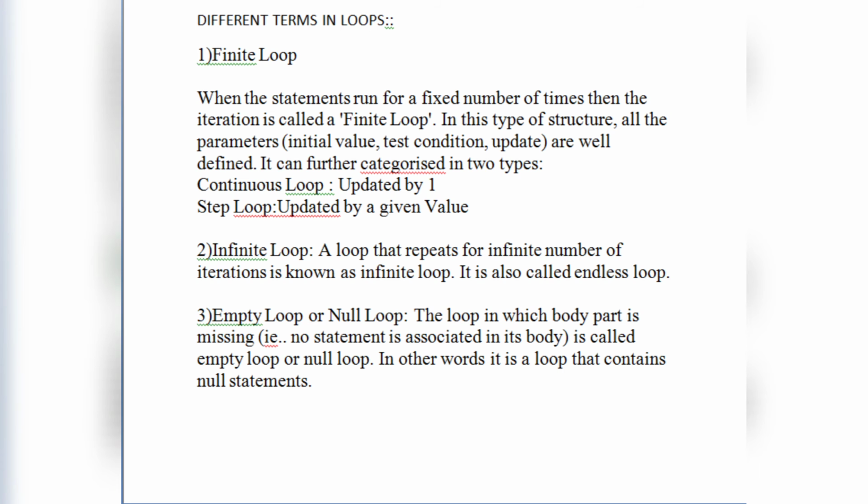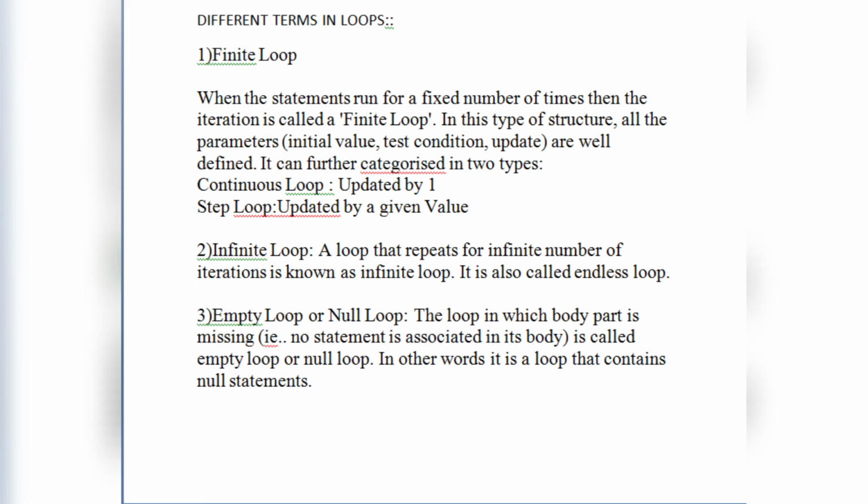So next we move to some different terms in loops. First of all comes the finite loop. When the statement runs for a fixed number of times, then the iteration is called a finite loop. In this type of structure, all the parameters, initial value, test condition and update, are well defined. It can be further categorized into two, that is continuous loop and step loop.